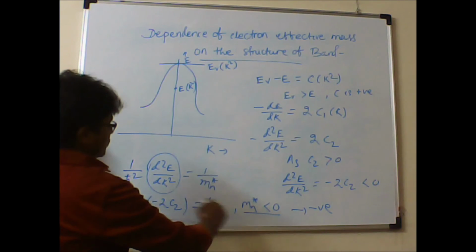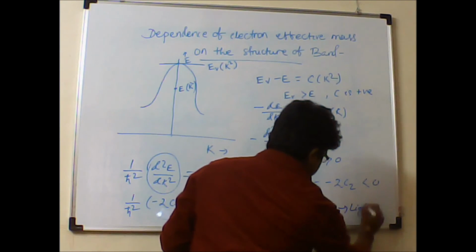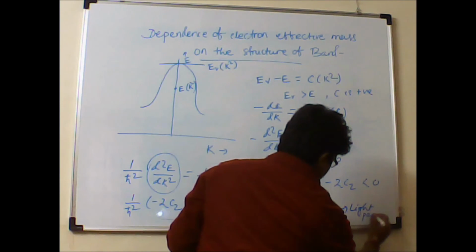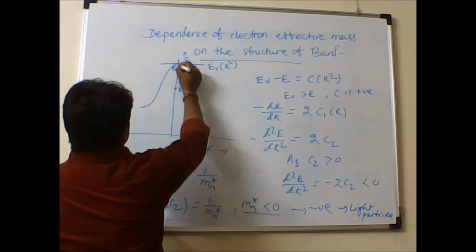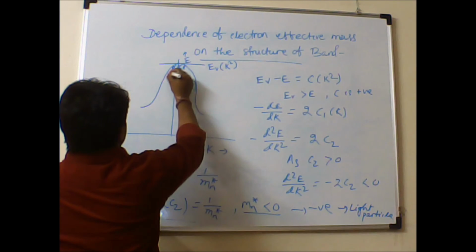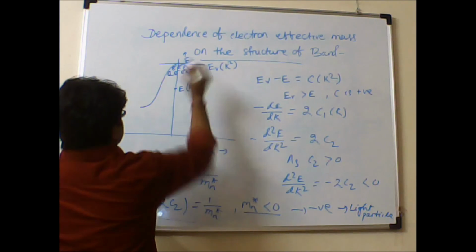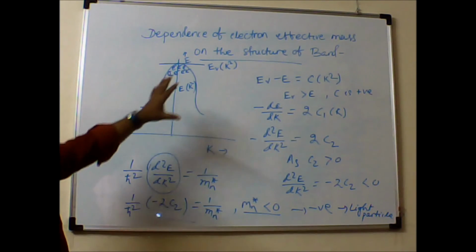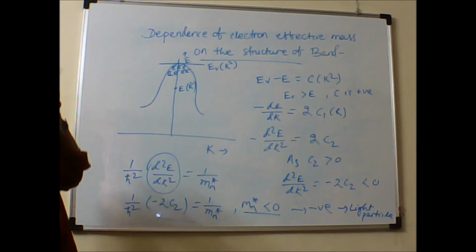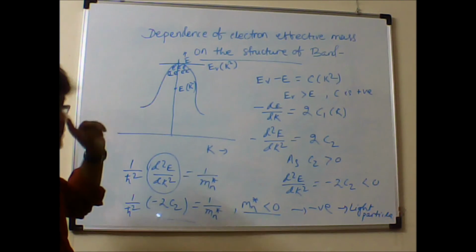So here the electron behaves as a light particle, and all these electrons will be congregated at the top of the valence band, as they are relatively light. So this is how the effective mass of the electron behaves. It behaves differently if you consider the conduction band and the valence band.